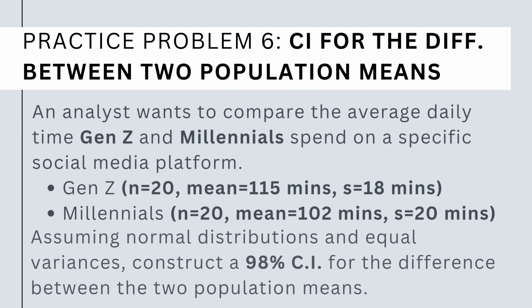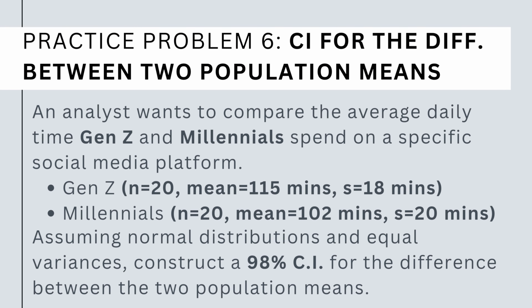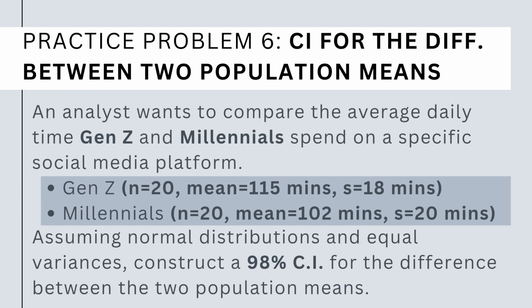An analyst wants to compare the average daily time Gen Z and millennials spend on a specific social media platform. To do this, they survey 20 users from each group. In this video, we will construct a 98% confidence interval for the difference between these two population means, and use it to determine whether the difference in their daily usage is statistically significant.